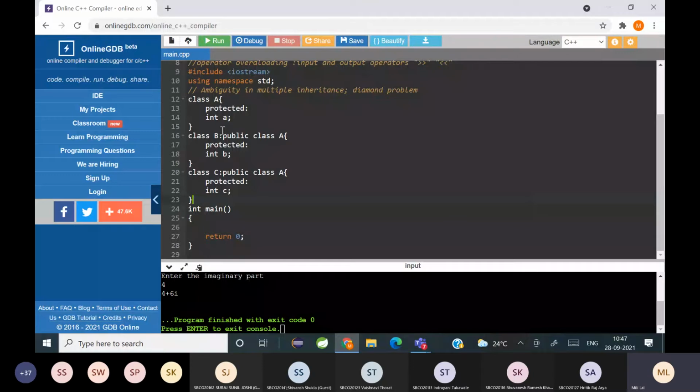What kind of inheritance? Multiple. Is it multiple, one base class and two children, or one base class and multiple children? Which one is it? Is it multiple? Are you sure? Hierarchical. Yes, it is hierarchical. Don't get confused. When you have one base class and multiple children, it's a hierarchical inheritance. Okay.